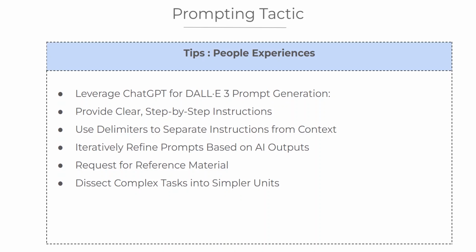Instead of asking, "Summarize this 10-page report," people get better results by saying, "Summarize page 1 first, then page 2, and so on." By simplifying the task, users feel more in control, and the AI delivers more accurate results. It's a win-win.